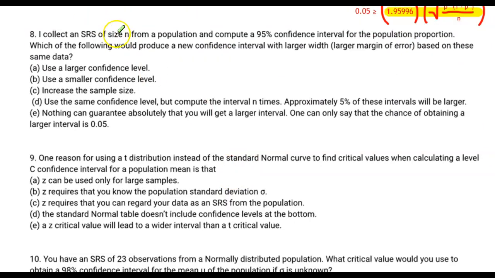Question number 8. I collect a simple random sample of size n from a population and compute a 95% confidence interval for the population proportion.